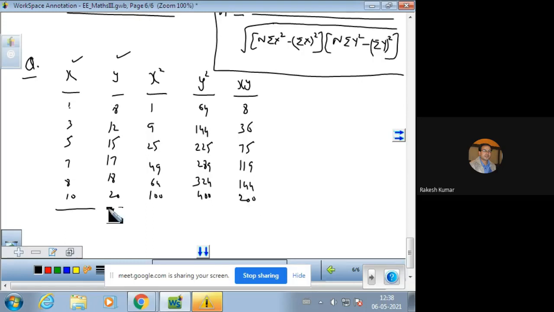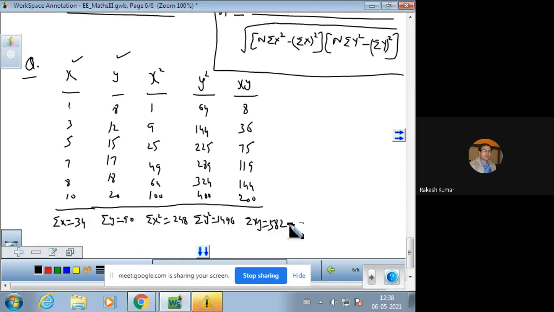We also require the sum total of these values. So the sum total: sigma x is 34, sigma y is 90, and sigma x square is 248, sigma y square is 1446, and sigma xy is 582.